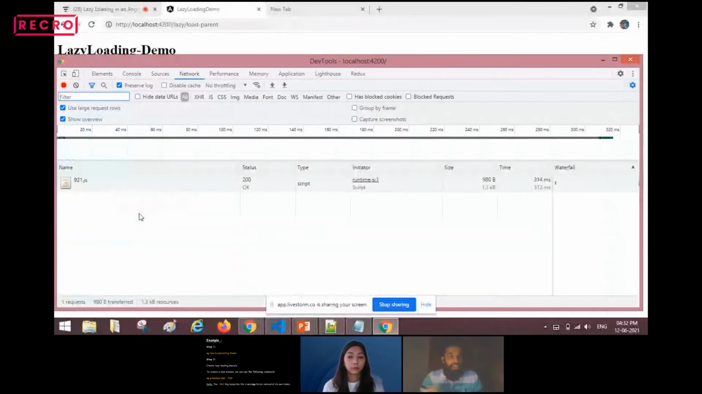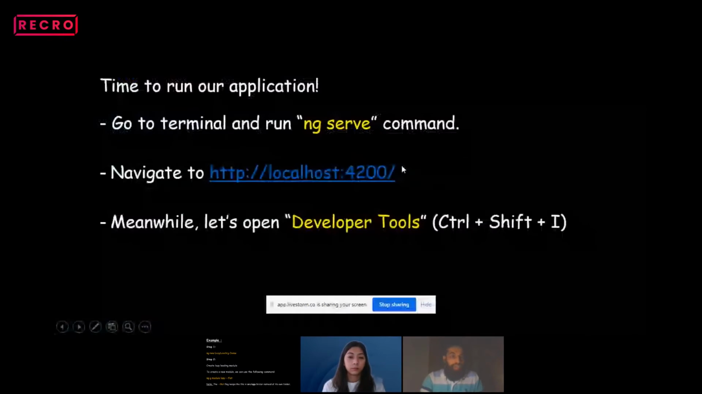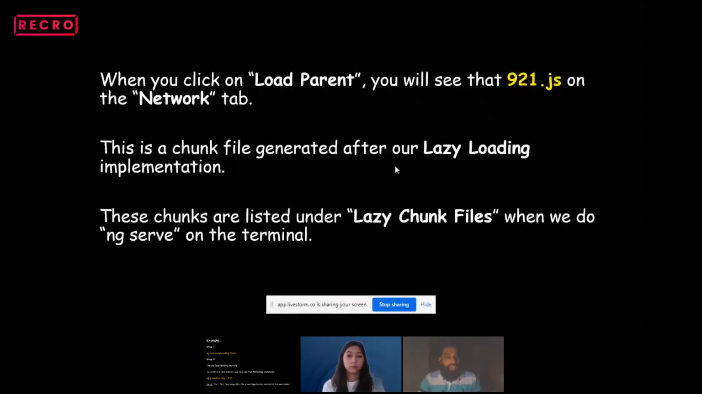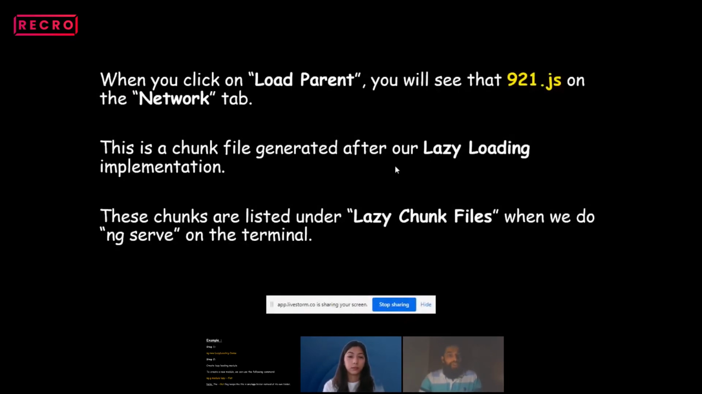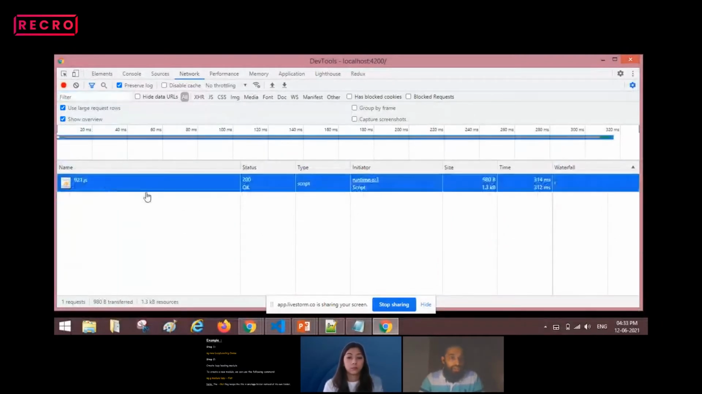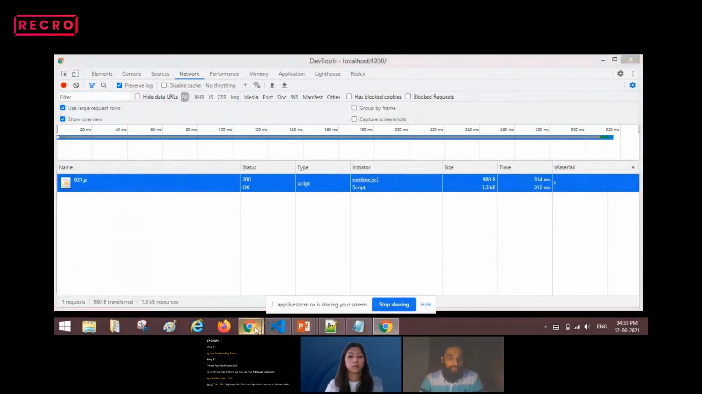921.js file. This is the chunk file. Once we run the application and click on load parent, you will see 921.js on the network tab. This is nothing but the chunk file which got generated after our lazy loading implementation. You can also see this under lazy chunk files in the ng serve command section. I will show you that, but before that, we'll see how this chunk file got generated.